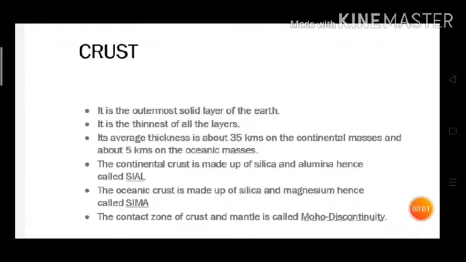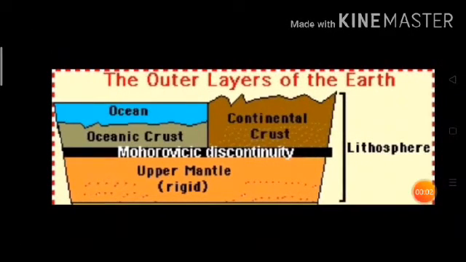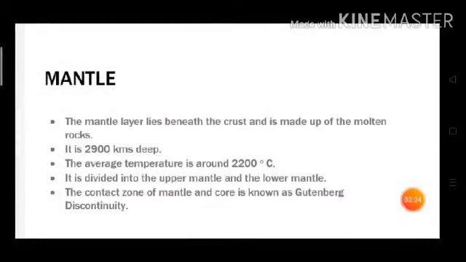The continental crust is made up of silica and alumina, hence it is called Sial, whereas the oceanic crust is made up of silica and magnesium, hence it is called Sima. The contact zone of crust and mantle is called Moho discontinuity. Now we will see with the help of a diagram. In the layer of lithosphere, the contact zone of the crust and mantle is known as Moho discontinuity or Mohorovičić discontinuity.